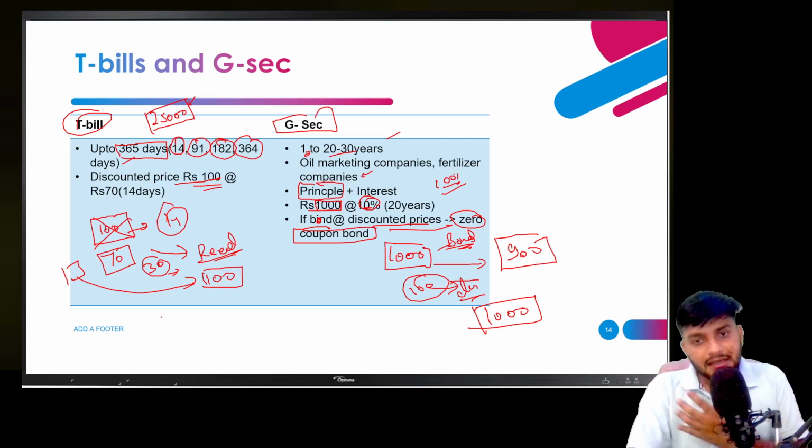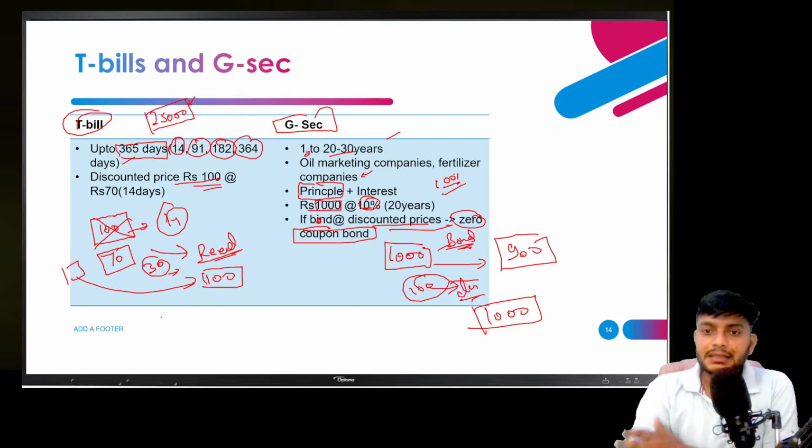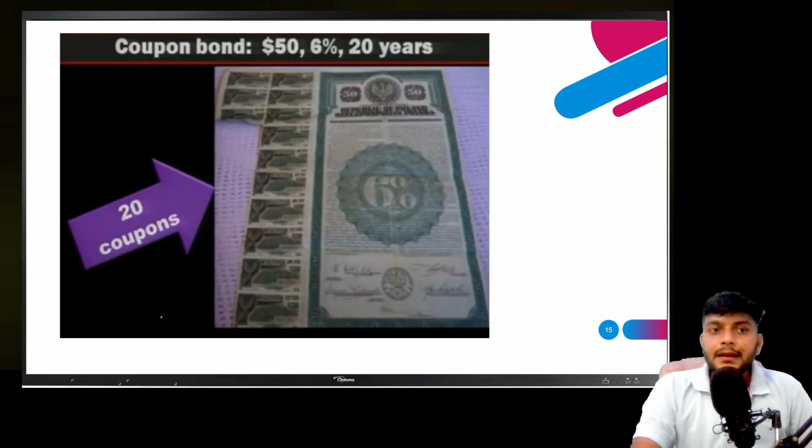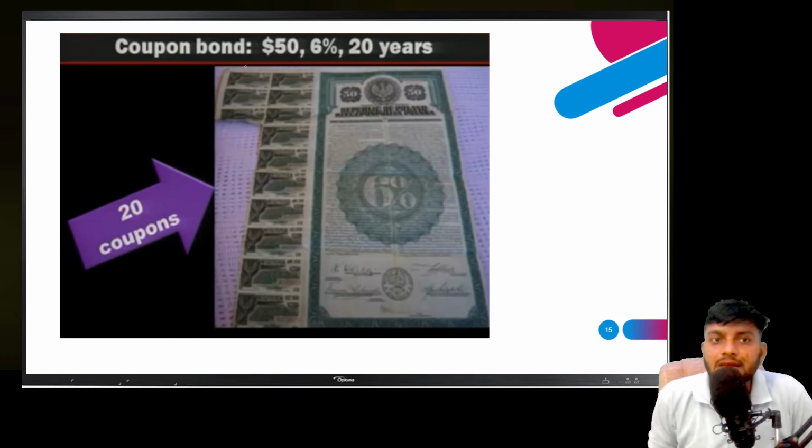Okay, and these discounted bonds are known as zero coupon bonds. If a zero coupon bond is there, a coupon bond is also there. Suppose this is a bond of $50 and 6% interest is fixed on it, and these are the coupons attached to it. At the end of the year, you can take this coupon to the government and take your interest.